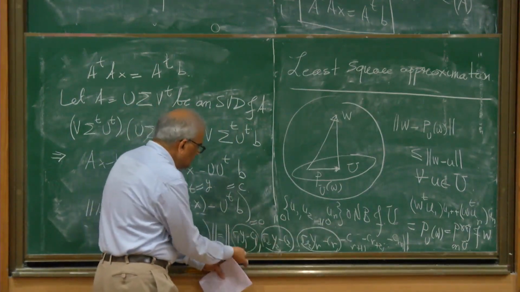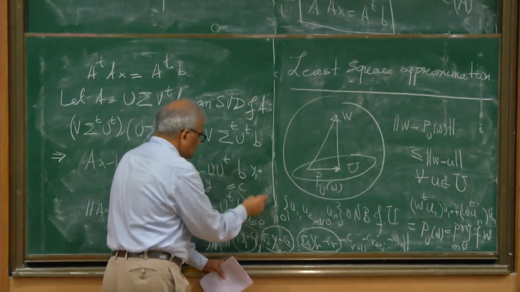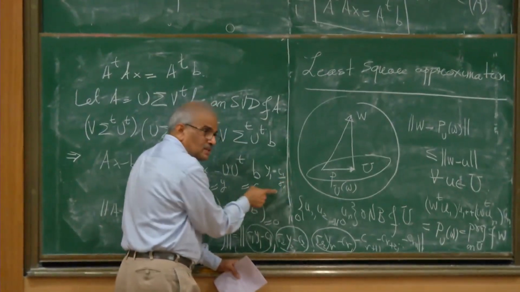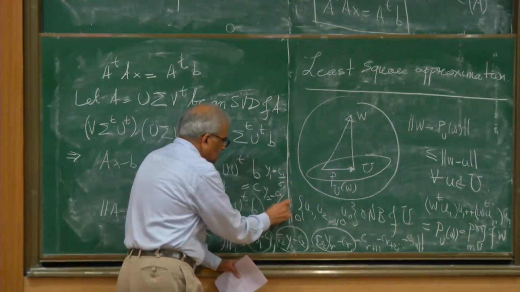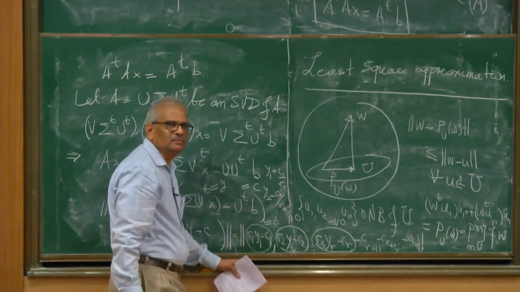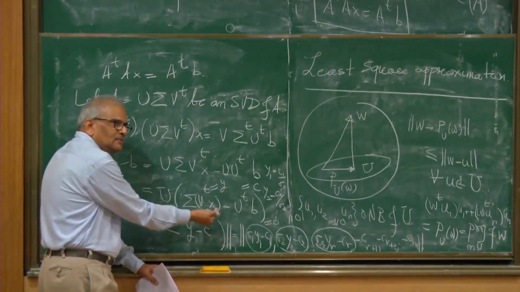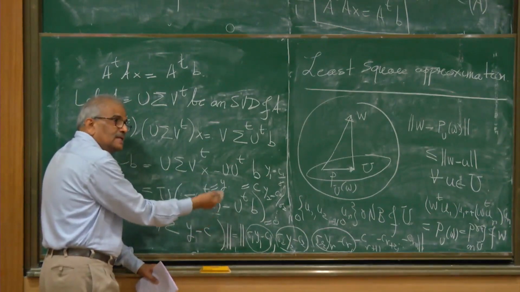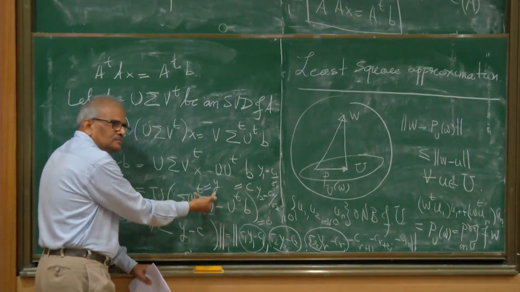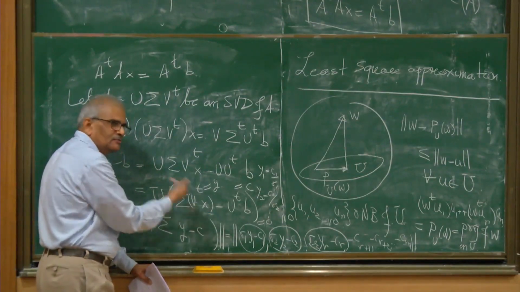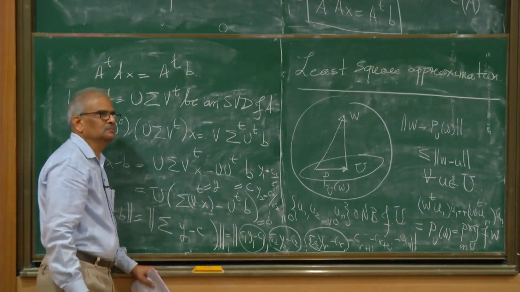Therefore, what is Y1? Y1 is equal to C1 over sigma 1. Remember, sigma 1 is not 0. Y2 equals C2 over sigma 2, etc. This Y was V transpose X. We are trying to find an X so that AX is the best approximation to B. I have found Y, and therefore I can find X, and then multiply by A. You will find the best approximation.